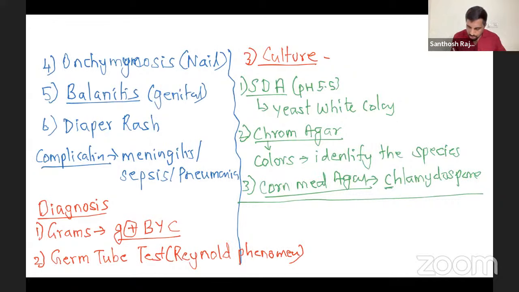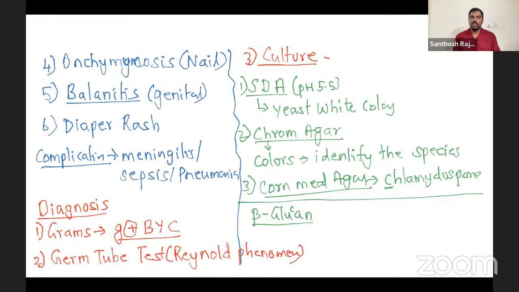One more test, which is called beta glucan. Beta D glucan test, like galactomannan for Aspergillus. We can do beta glucan. It's not a specific test, but it is also one of the tests for Candida. It's a sort of serological test, you can say.